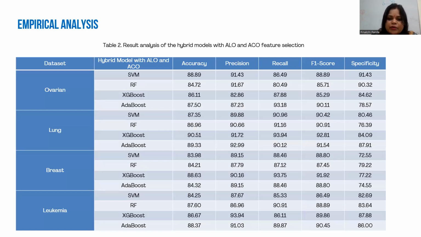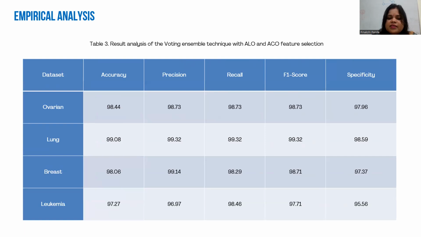So this is the result analysis of the hybrid model with the ALO and SEO feature selection. We are using it over the 4 datasets: ovarian, lung, breast, and leukemia cancer. In the hybrid model with ALO and SEO, we use SVM, random forest, XGBoost, and AdaBoost, and report accuracy, precision, recall, F1 score, and specificity. Then we have the result analysis using the voting ensemble technique with ALO and SEO feature selection over the 4 datasets: ovarian, lung, breast, and leukemia. In ovarian the accuracy is 98.44, lung cancer 99.08, breast cancer 98.6, and leukemia 97.27.